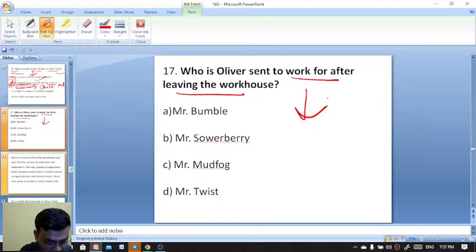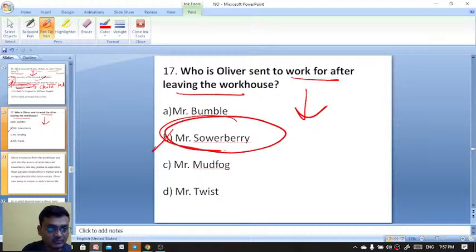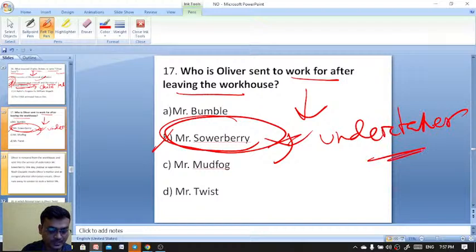Here B is the right answer. Excellent, Saurabh. Mr. Sowerberry is the right answer. Exactly. Oliver is removed from the workhouse and then sent into the service of an undertaker. So Mr. Sowerberry is the undertaker of Oliver. Exactly, Tahida. So here B is the right answer.